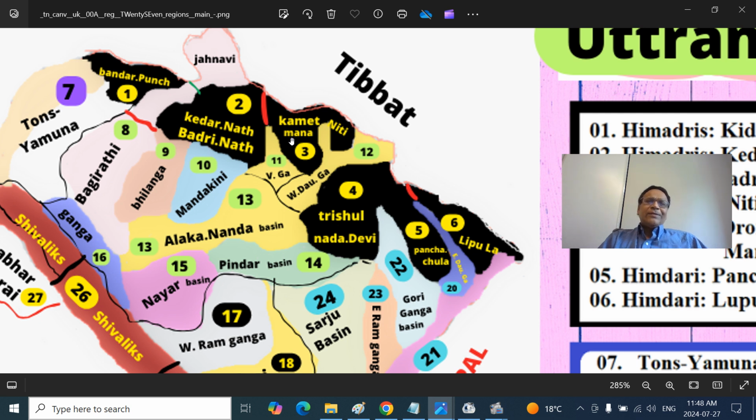These are the Kamet Mountains and Mana Mountains and Niti Mountains across Trivishnapura, that is the Tibet region. Here, this is the Dhauli Ganga Basin, and east of it you have the Trishul Mountains, Nanda Devi. Nanda Devi is the largest mountain range, 7,817 meters above sea level.